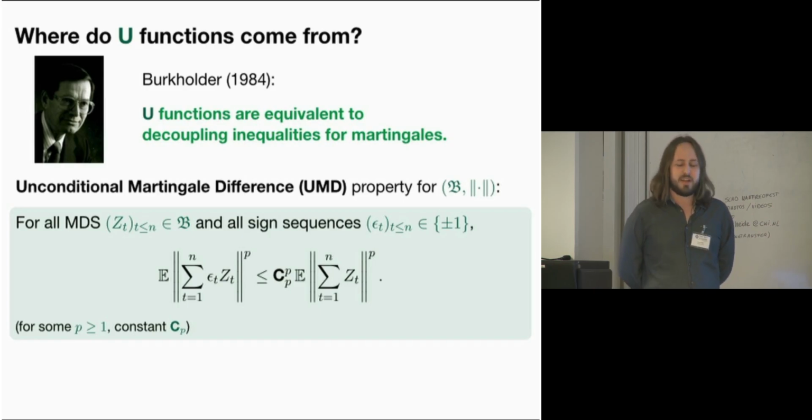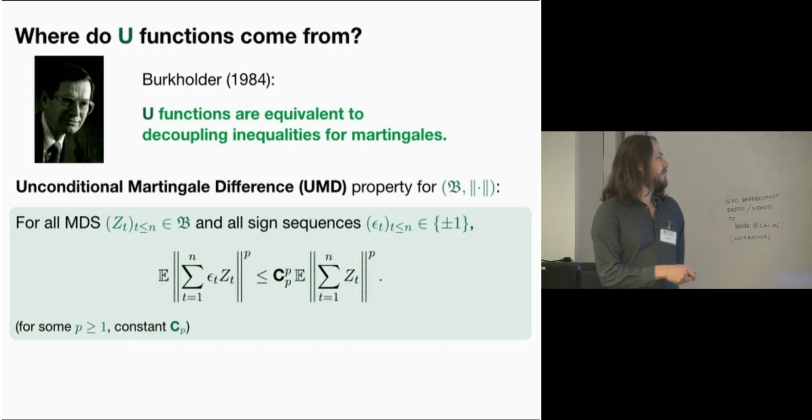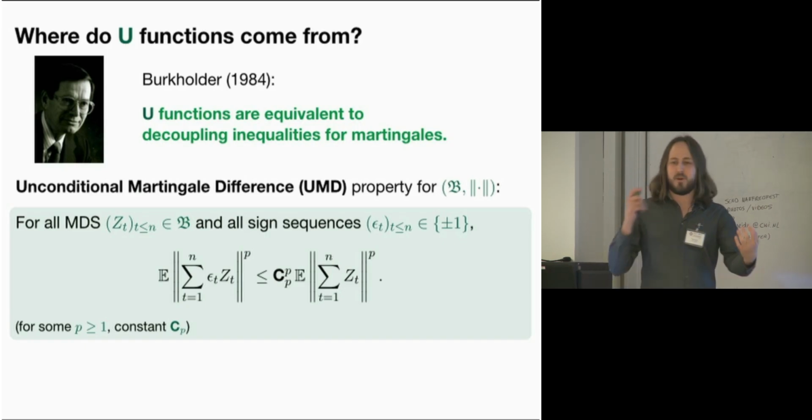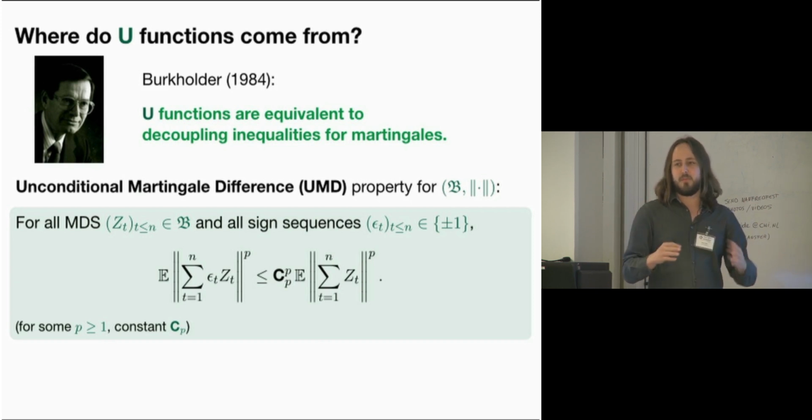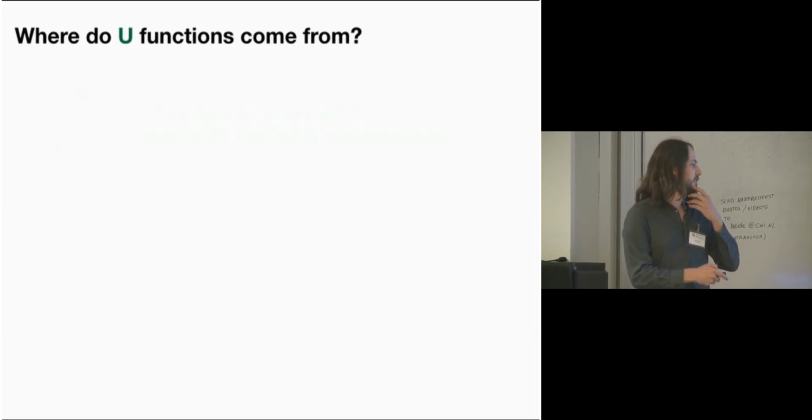This is an inequality that says that if I look at a martingale difference sequence taking values in this vector space, I can apply an arbitrary sequence of sign flips to each element, before the martingale is drawn, and this can only blow up the expected norm of the martingale by some constant. And what Donald Burkholder proved is, whatever the constant that appears here, there has to exist a U function for the same constant.